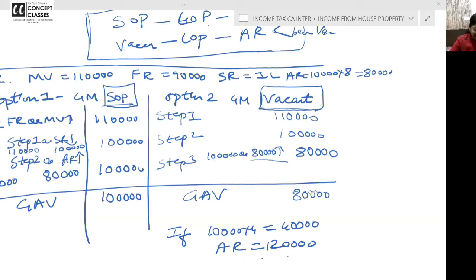Once again, up to 2 steps, everyone is clear. In the third step, step 2 or actual rent, whichever is higher. So here we have taken the higher because for 4 months the property was self-occupied, right? And in the other case, even though actual rent is low, we are taking actual rent as GAV because actual rent is low due to vacancy.